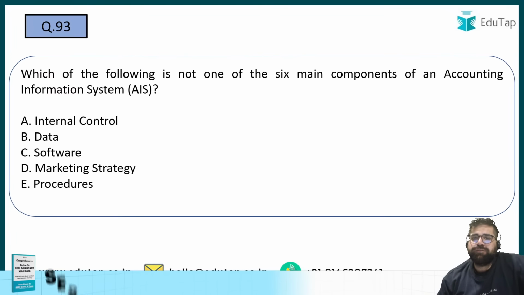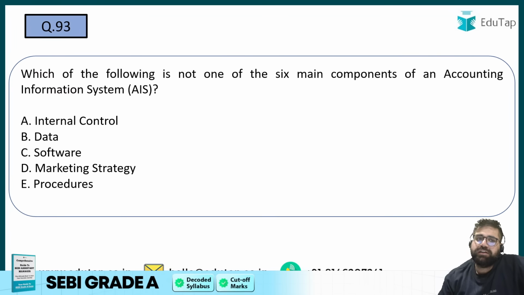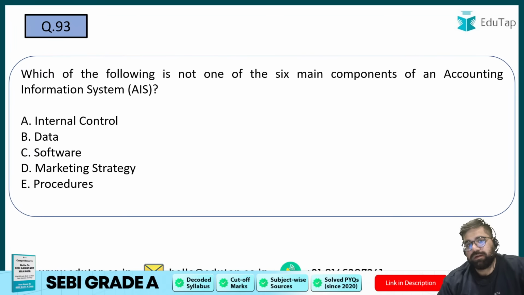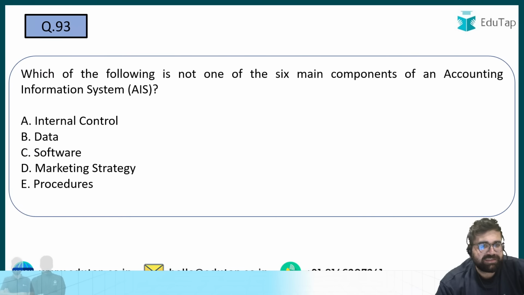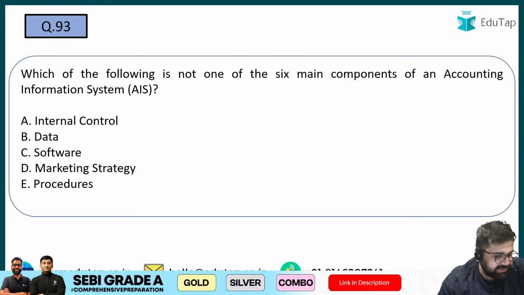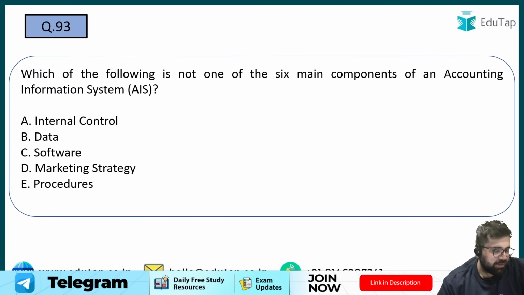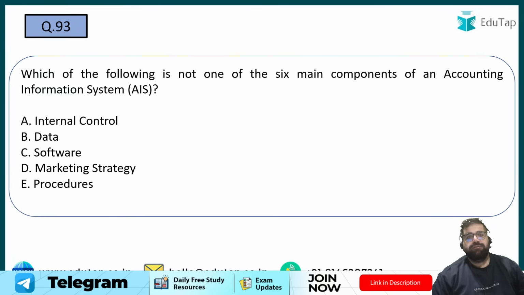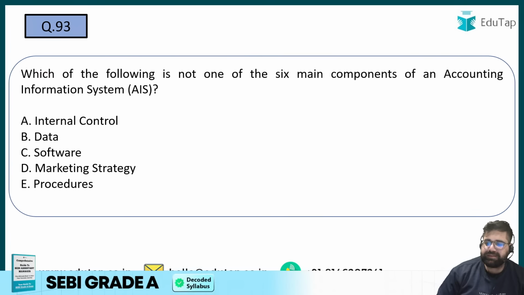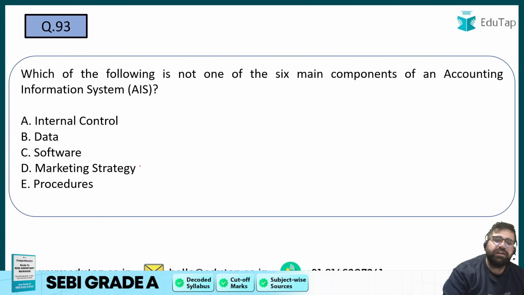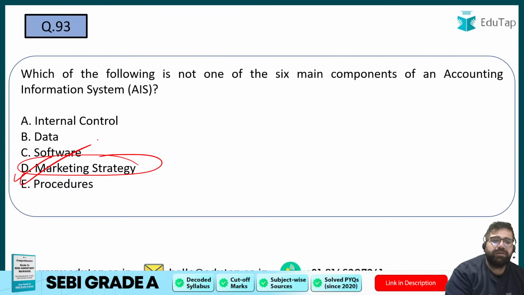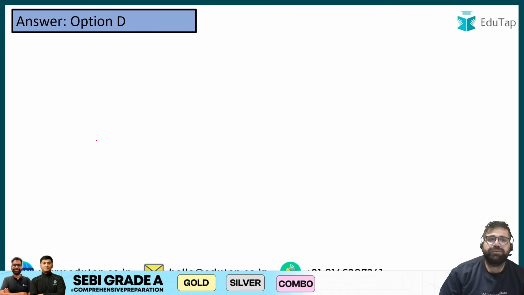93. Which of the following is not one of the 6 main components of accounting information system? Right, this is a good question. Let's see how many of you are able to answer this. Use your basic sense. You can answer this. Use your common sense. Basic sense means the common sense. Use it and then try to answer. 93. Which of the following is not one of the 6 main components of accounting information system? Yes, even if you don't know, marketing strategy, how is it related to accounts? So my answer will be option number D.